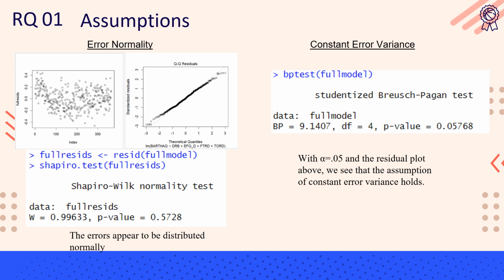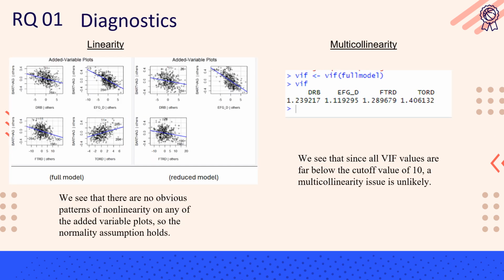Then we checked our error assumptions. We see from the plots and from the Shapiro-Wilk test that we do have normal errors, and while the p-value was lower for the constant error variance test, from the plot and the p-value here, we see that yes, it is constant error variance. From the added variable plots, we see that there's no obvious nonlinear patterns, so the assumption of linearity holds.